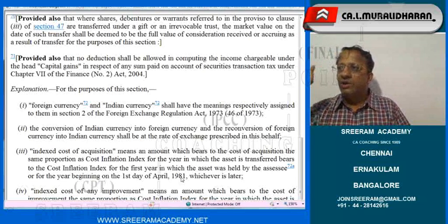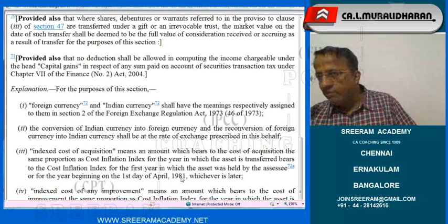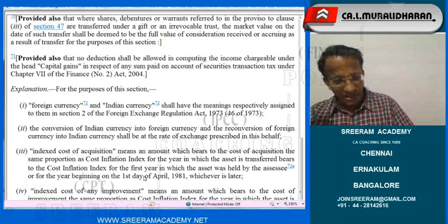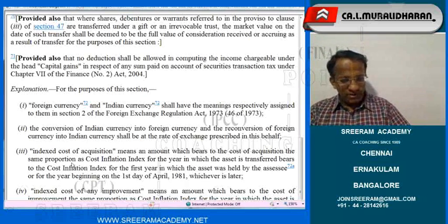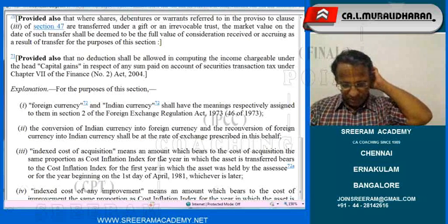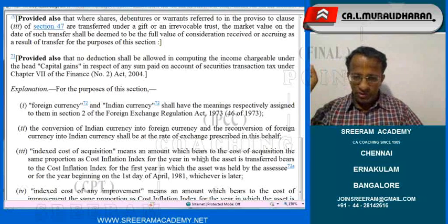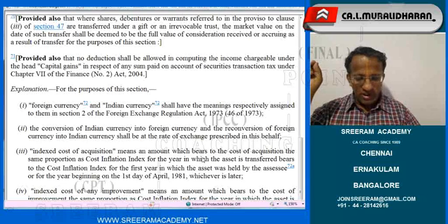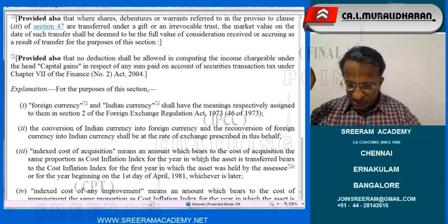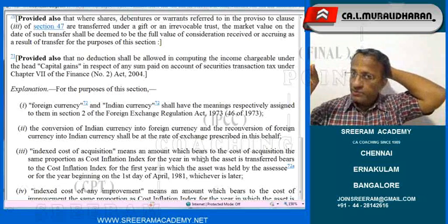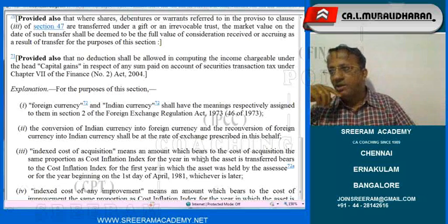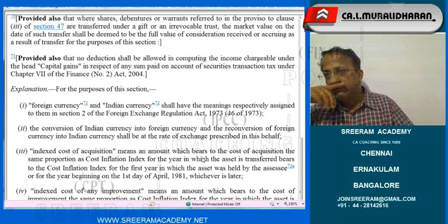We cannot go back to the index of the previous owner, Mr. Rakesh. Are you understanding? Please look into that. Item number 3: indexed cost of acquisition means an amount which bears to the cost of acquisition the same proportion as the cost of inflation for the year in which the asset is transferred.